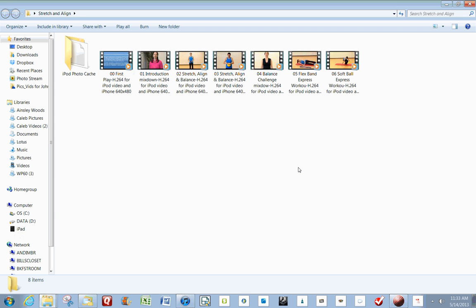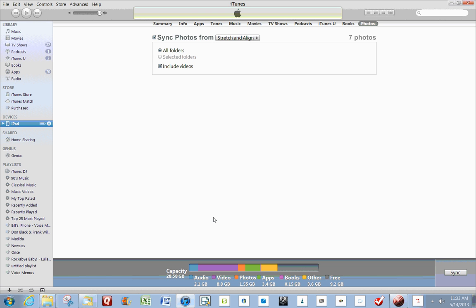In order to bring these into your iPad, you turn on iTunes, connect it to your iPad, select the iPad, select Photos, check the box that says Sync Photos, All Photos, Include Videos, and then, if it doesn't already say this here, you can select Choose Folder,